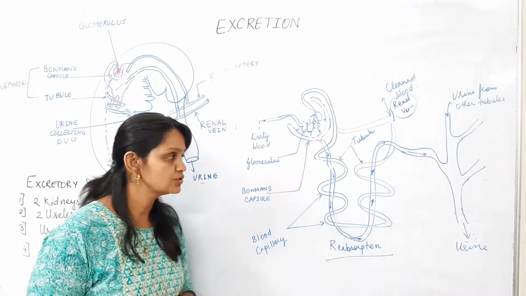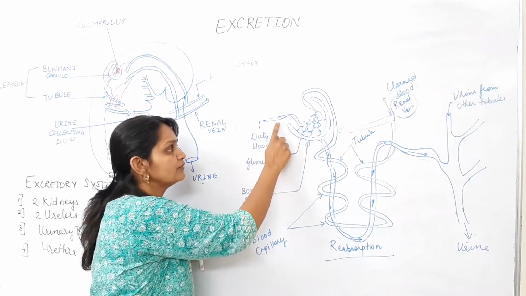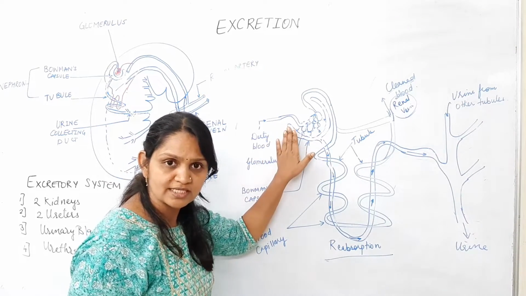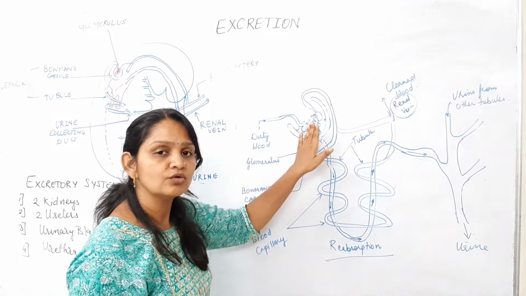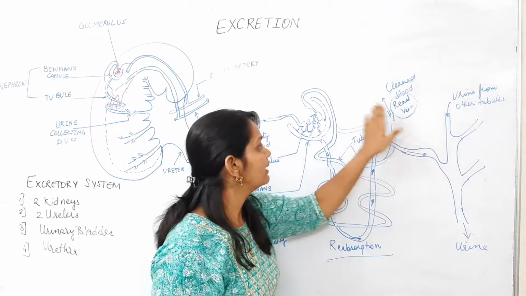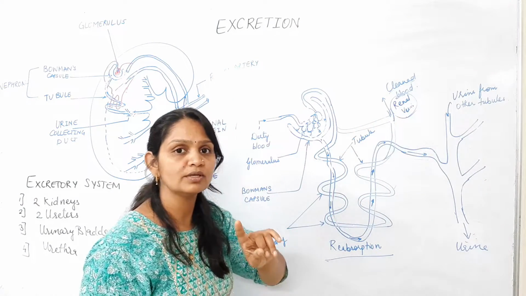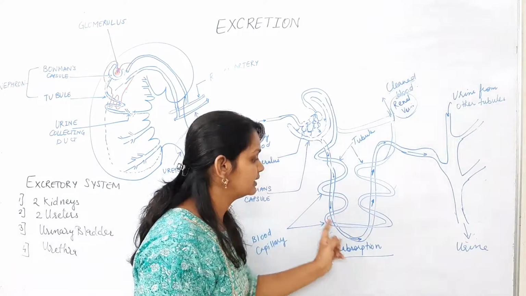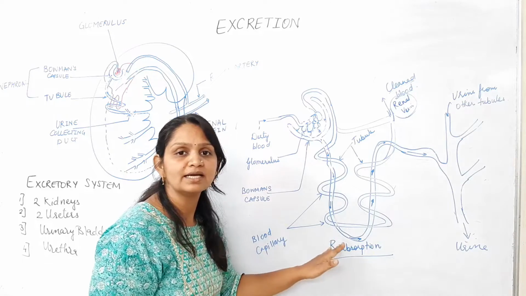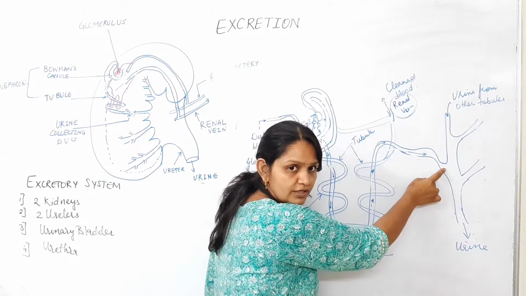So I hope you have understood. The dirty blood enters here through the renal artery through the first end of the glomerulus. In the glomerulus, the filtration process takes place. After filtration, the good blood, that is the clean blood, is then transferred towards the renal vein by the second end of the glomerulus. At the same time, the glomerulus makes a network of capillaries around this long tubule. This long tubule contains urine, which it is transferring to the collecting duct of the kidney.